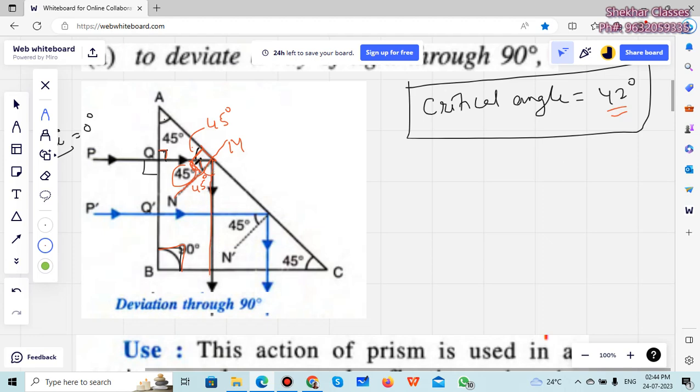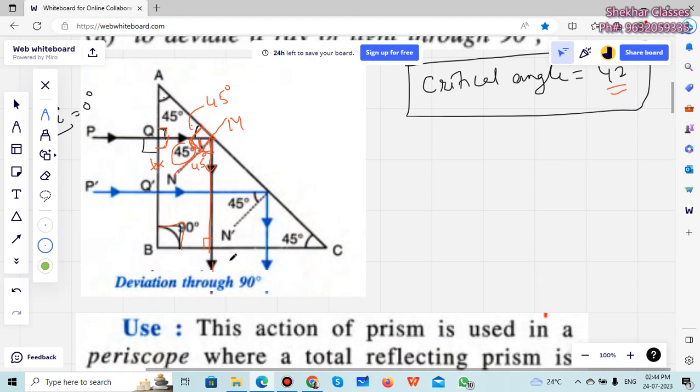And the entire thing is 90 here. Will it not be parallel to this side? You can see the total is 90, and this is also 90, right? So 90 and 90 make it 180 degrees, meaning these two interior consecutive angles are supplementary, then these two lines must be parallel. Okay, so this line is parallel to this one here. When it goes parallel here, it will come out at 90 degrees only. So when it comes out, it will not be deviated at all because it's the shortest route.